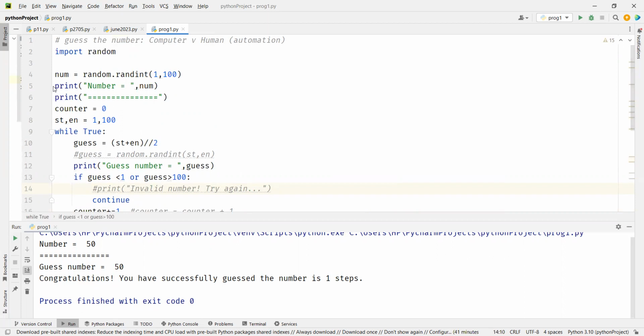Now we have to do something which we have not done, and we will do maybe by Monday. Because here, when you run this 1 lakh times, you need to store the values, 1 lakh values. First time how many steps, second time how many steps, third time how many steps, 1 lakh time how many steps, and you have to do the sum, and then we have to divide. Correct?